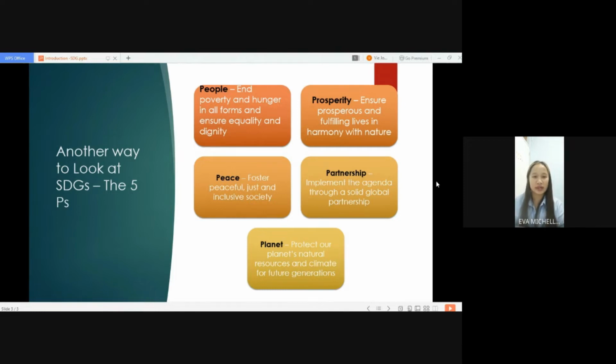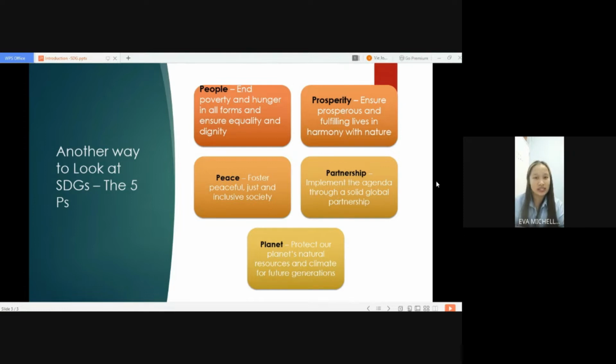The first one is people. This goal is to end poverty and hunger in all forms and ensure equality and dignity. The second way to look at the SDGs is prosperity. This goal is to ensure prosperous and fulfilling lives in harmony with nature.